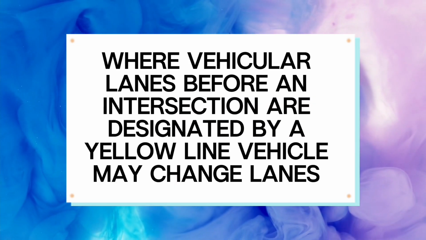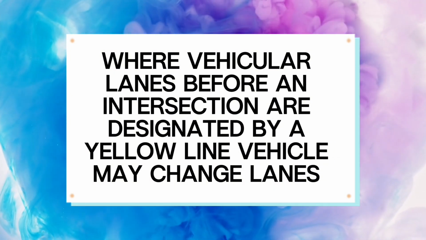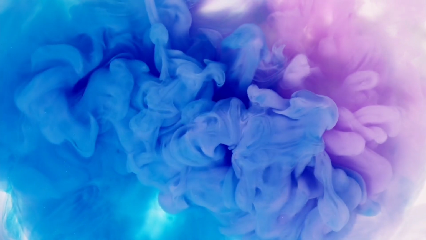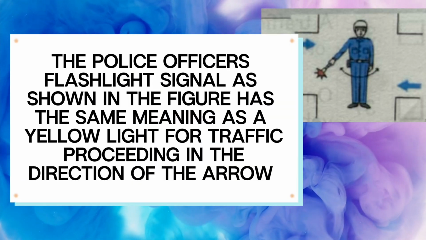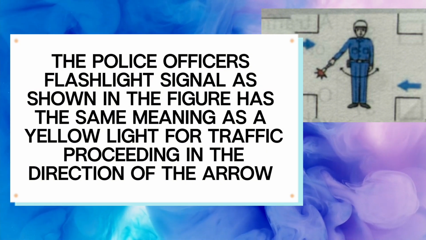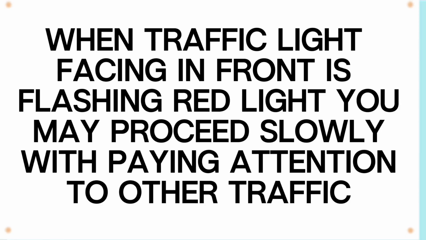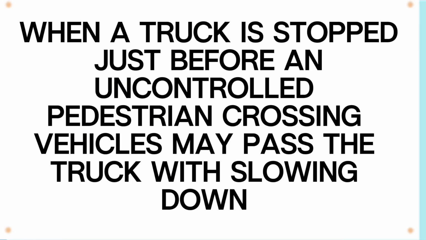True. Where vehicular lanes before an intersection are designated by a yellow line, vehicle may change lanes. False. The police officer's flashlight signal as shown in the figure has the same meaning as a yellow light for traffic proceeding in the direction of the arrow. False. When traffic light facing in front is flashing red light, you may proceed slowly with paying attention to other traffic. False. When a truck is stopped just before an uncontrolled pedestrian crossing, vehicles may pass the truck with slowing down.